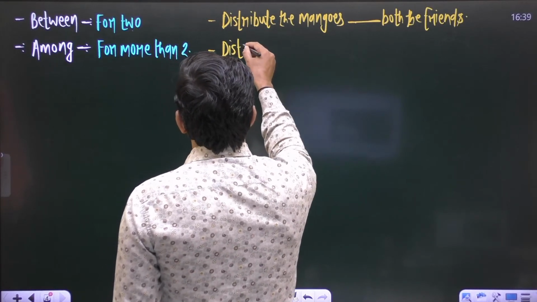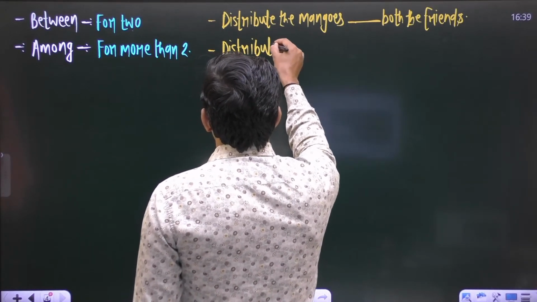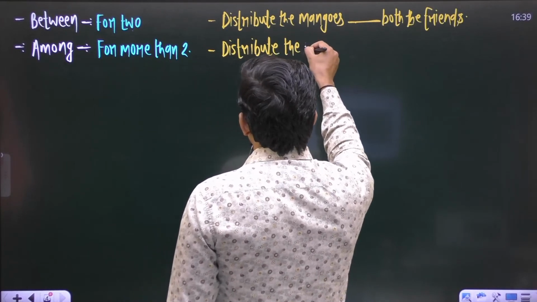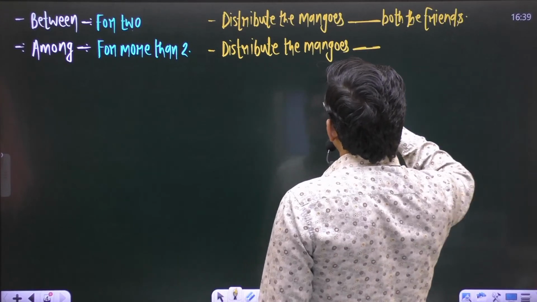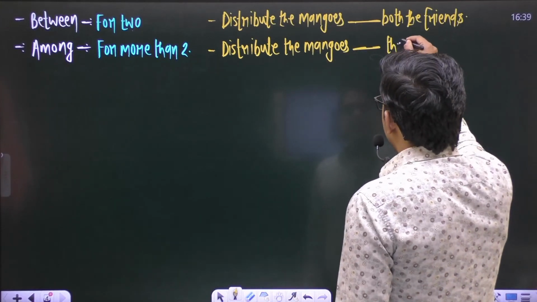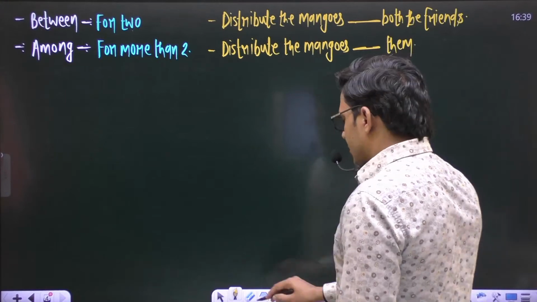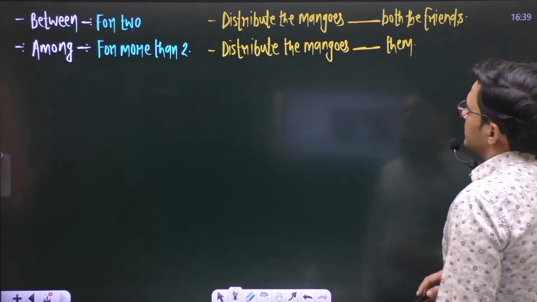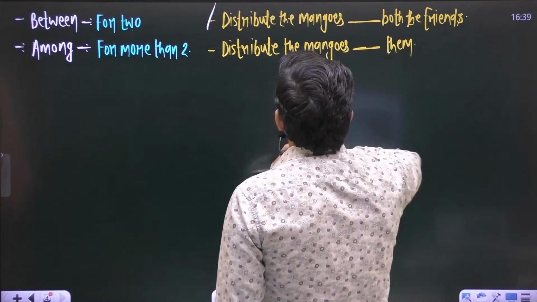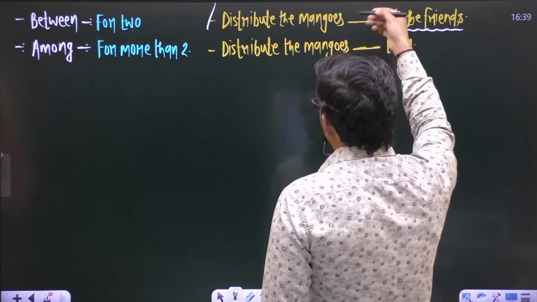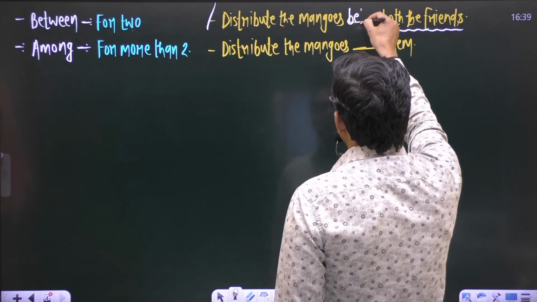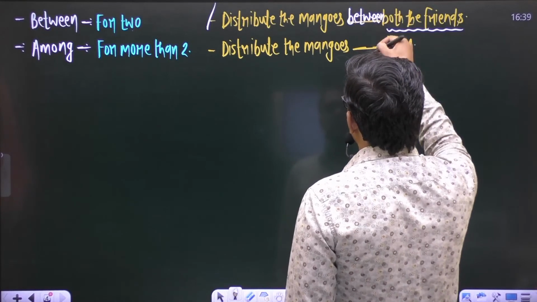Next sentence is, distribute the mangoes blank them. Okay, in the first sentence it is said both the friends, we are talking for two, and in this situation we use the preposition between in the first sentence.